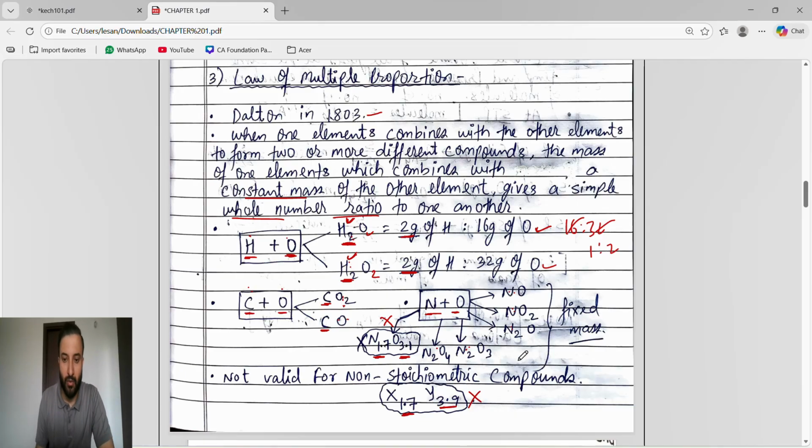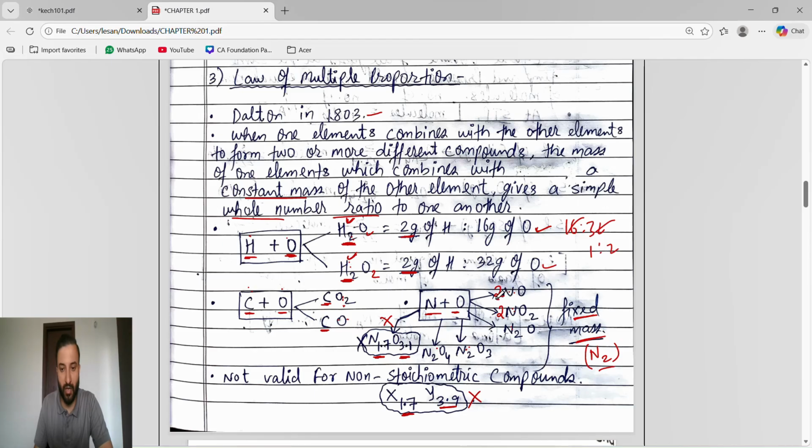Okay, fine. Now see N plus O2. You can see NO2, N2O, NO, N2O3, N2O4. Here we don't have the same mass. O is changing, N is also changing. But what do we have to do? Constant mass means we have to keep one element's mass fixed. If we keep the nitrogen mass fixed as N2, this is N, so we have to convert it into N2, that means multiplying by 2. Here also nitrogen is 1, so we do 2 N2.